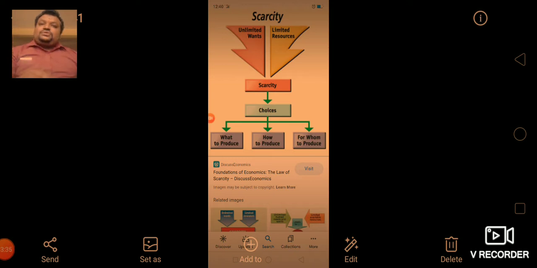For how to produce, there are two types of techniques which the producer is going to implement. Which are they? One is a capital intensive technique and one is a labor intensive technique. Capital intensive techniques need more capital compared to the labor intensive technique.